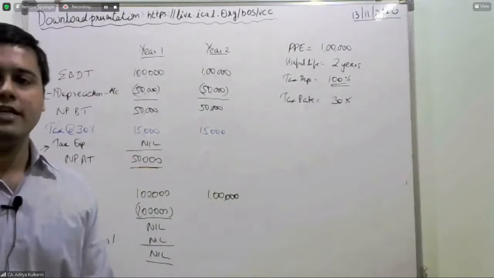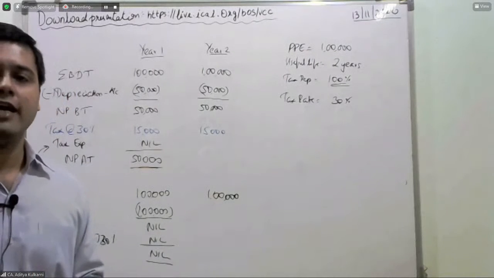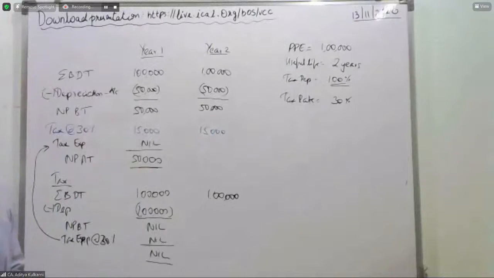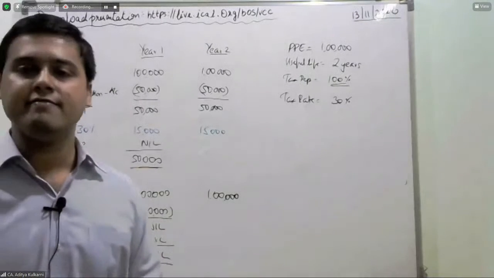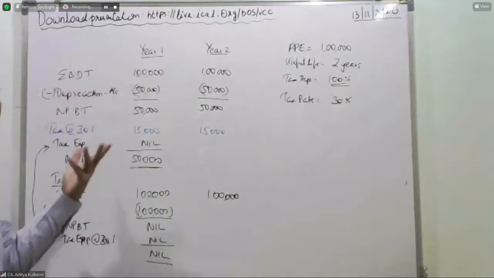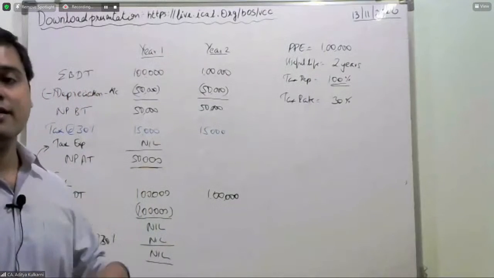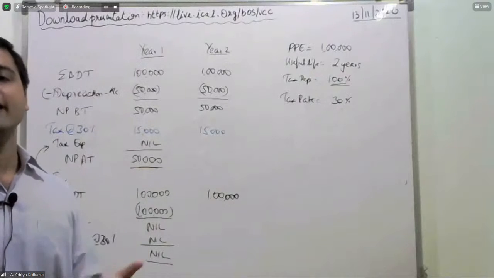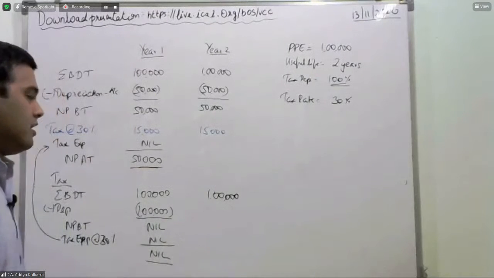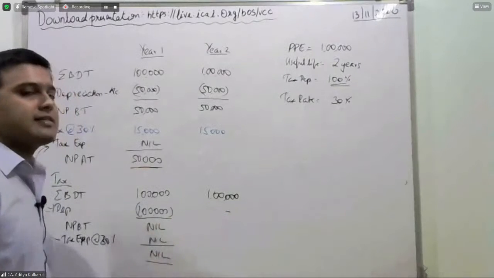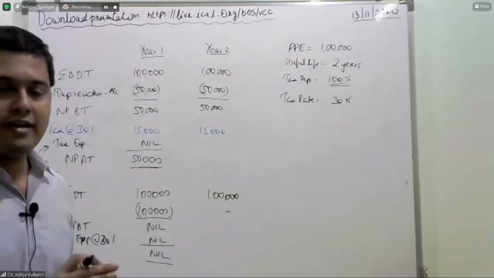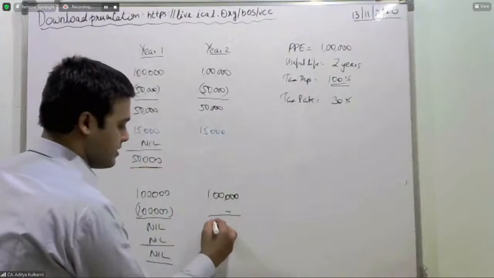So your investor at this point of time will be very much impressed by you. He says, Acha, the company made a profit, but by some tax saving mechanism, it has not paid the tax. It has rather saved 15,000. So I am very happy with this company. But let us come to the second year. The company has got a tax depreciation entirely. So there will not be any tax depreciation.